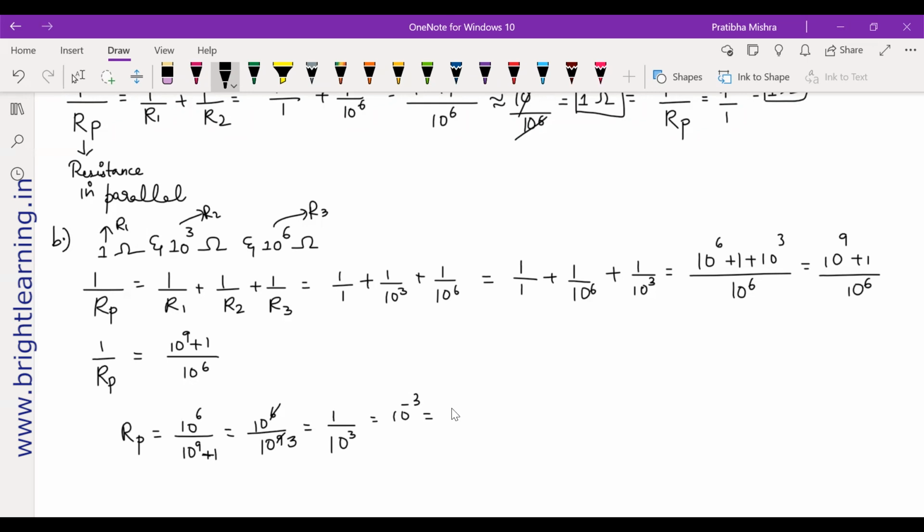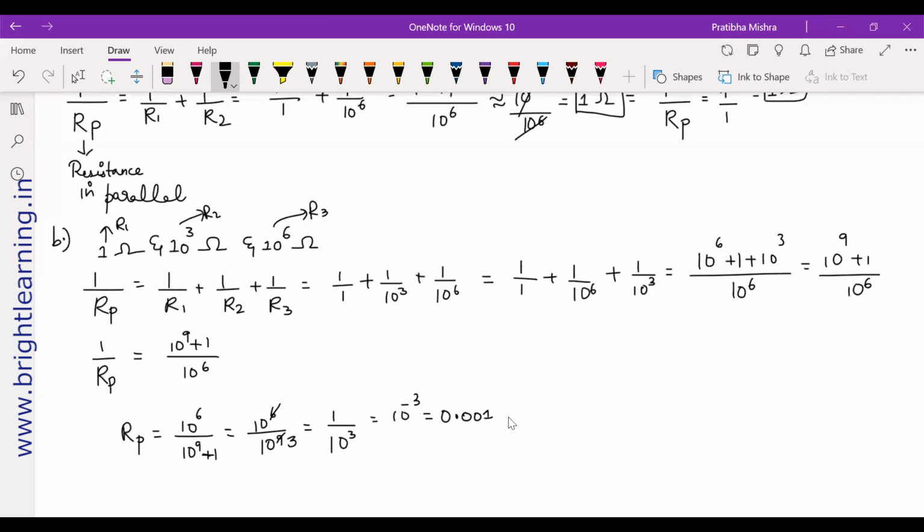It's a 6, right? You have taken a reciprocal, so it will be minus. That time we did it a little differently. We took the reciprocal later, but you can take the reciprocal in the beginning also, that's fine. 0.001, something like this. You will get it.